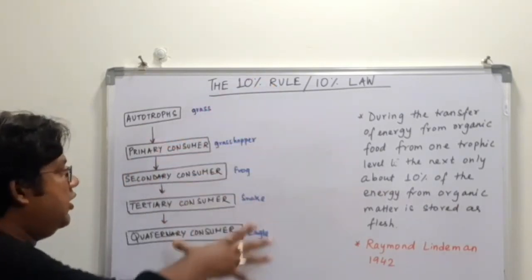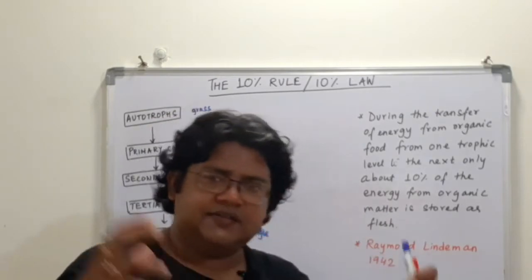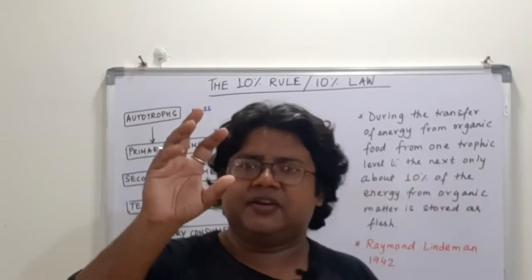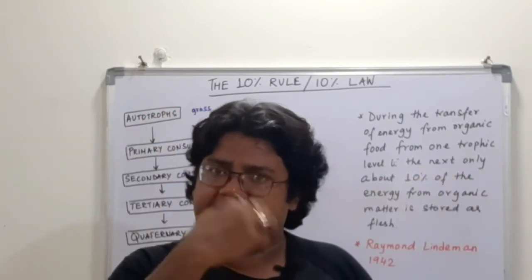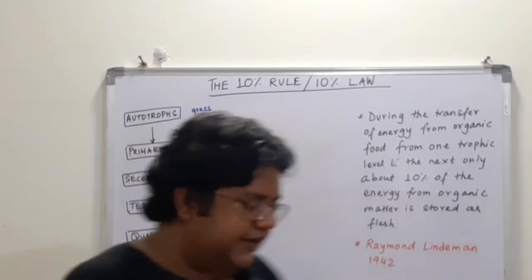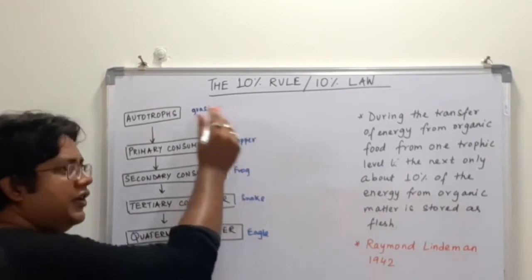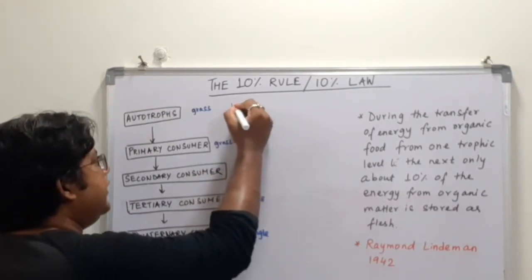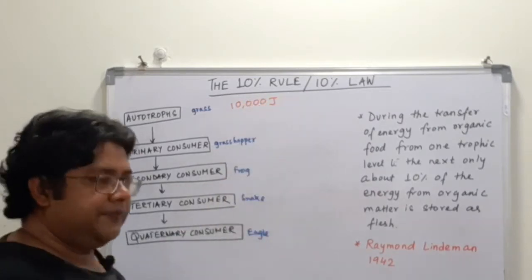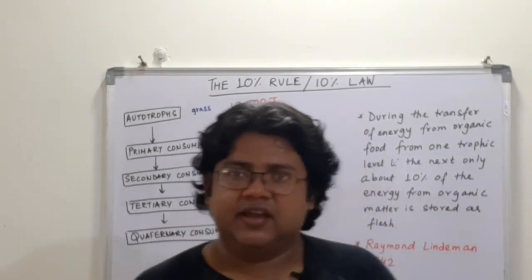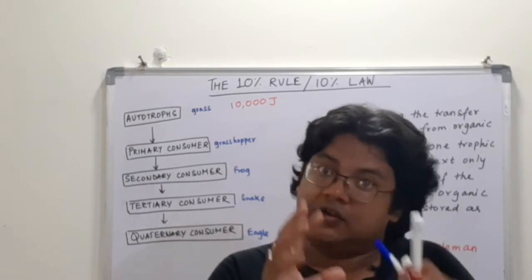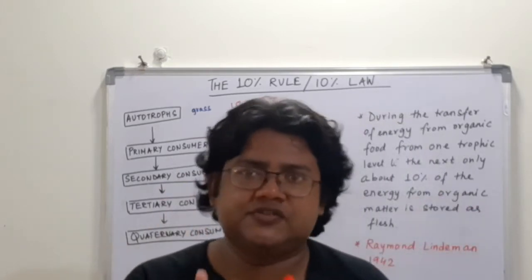Now, suppose for example the plants have taken the solar radiation and used up some energy, and some energy it has fixed and stored in its cells, in its body, in the form of energy. Let us say that in some grasses it has stored 10,000 joules of energy. So the grasses have 10,000 joules of energy stored.